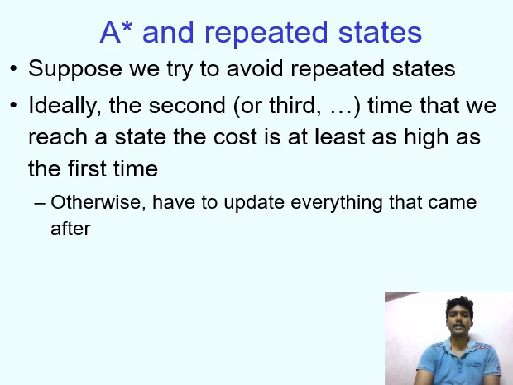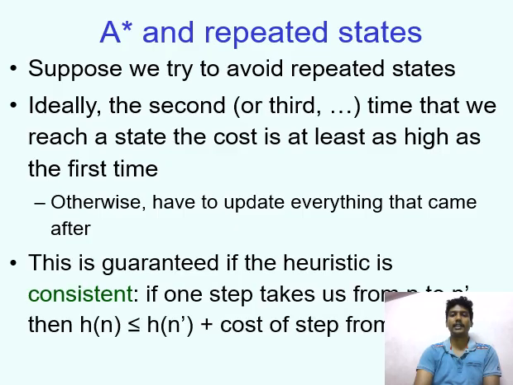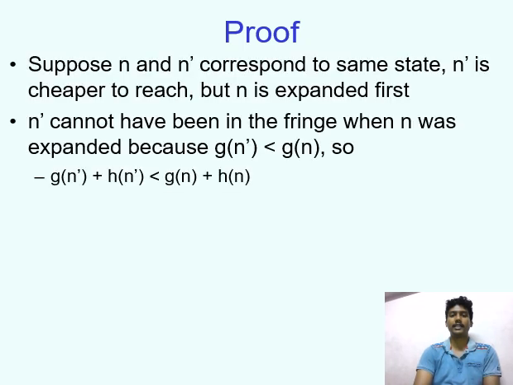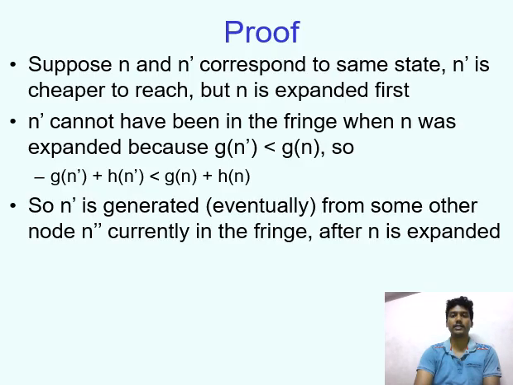A star and repeated states. Ideally, the second or third time that we reach a state, the cost is at least as high as the first time. Otherwise, we have to update everything that comes after. Suppose n and n prime correspond to the same state, n prime is cheaper to reach, but n is expanded first.